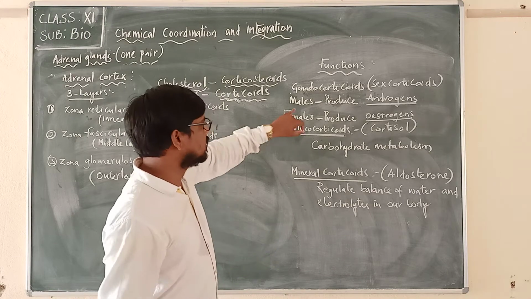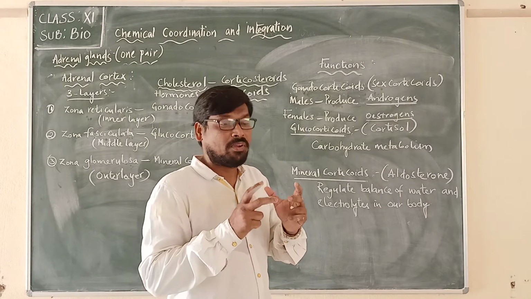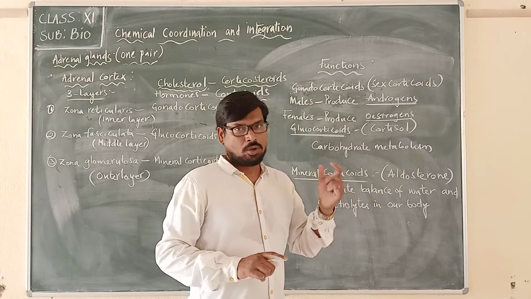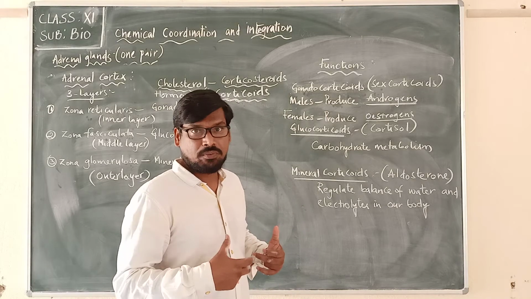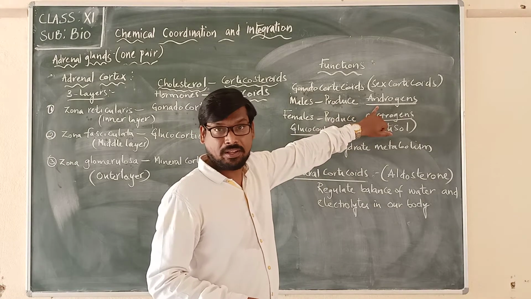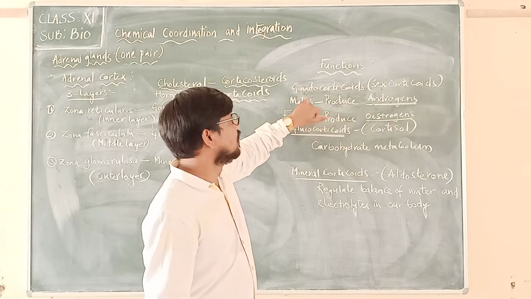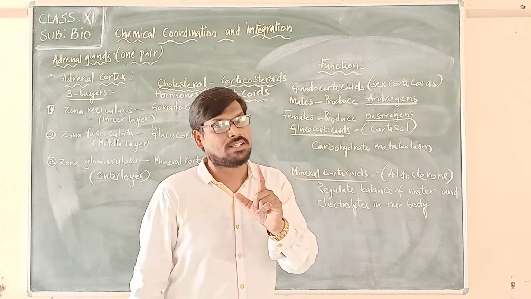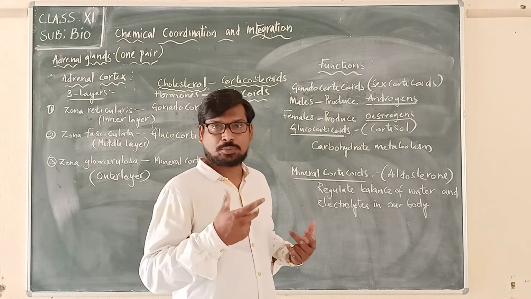Now, a very interesting point is that in males, they produce androgens for the development of the fetus into a male. We know that sex is determined by the chromosomes, but still, for the secondary sexual characteristics to develop in the fetus, it is these androgens which help, and these androgens are produced from gonadocorticoids.